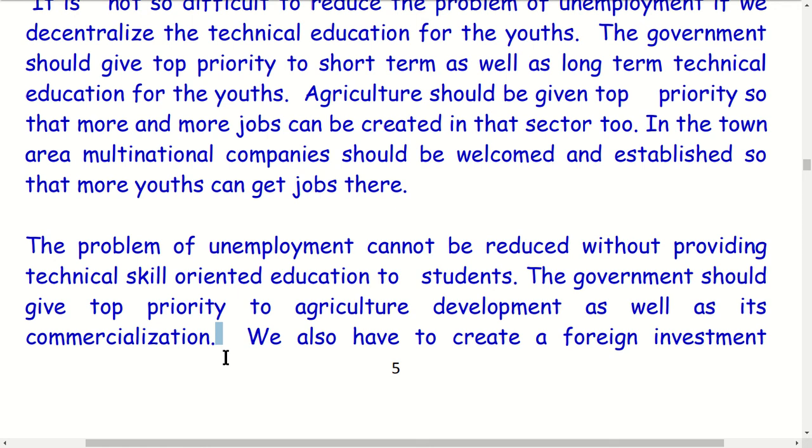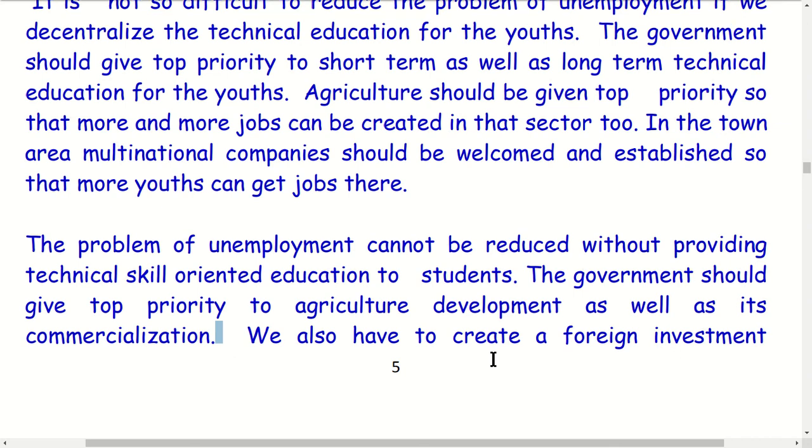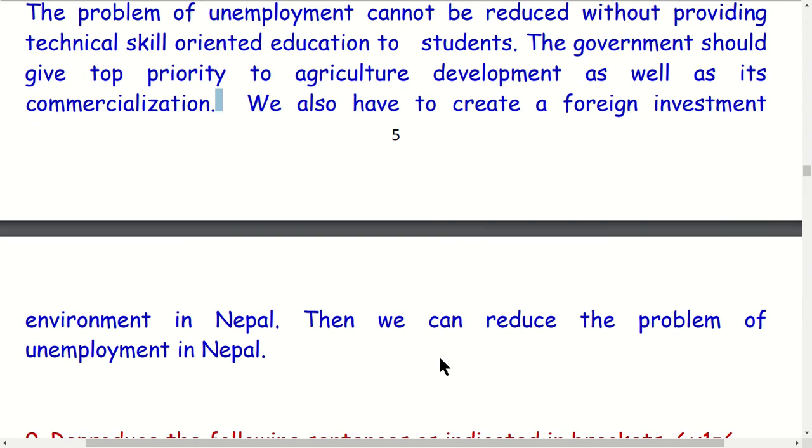Agriculture development and commercializing is the most important thing, where we can create lots and lots of jobs, so that we can address the problem of unemployment. We also have to create a foreign investment environment in Nepal. Then we can reduce the problem of unemployment in Nepal.